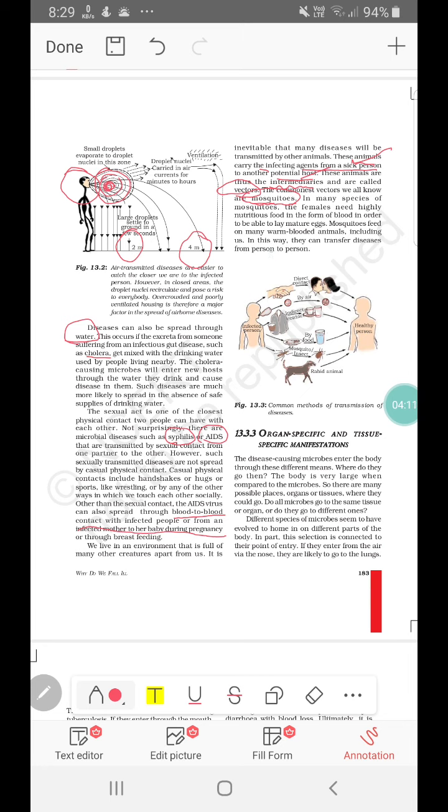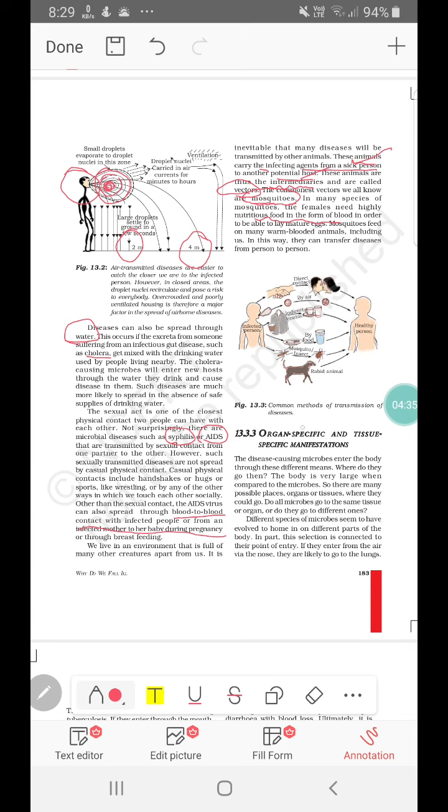These mosquitoes, especially the females, need nutritious food in the form of blood. So they suck the blood from humans, and they release these protozoans in the blood of humans. In this way, the mosquitoes can transfer the diseases from one person to the other.